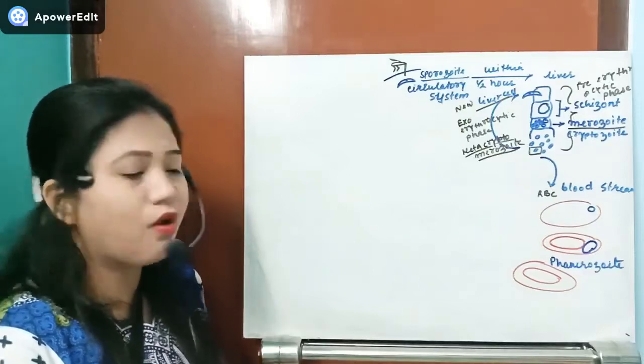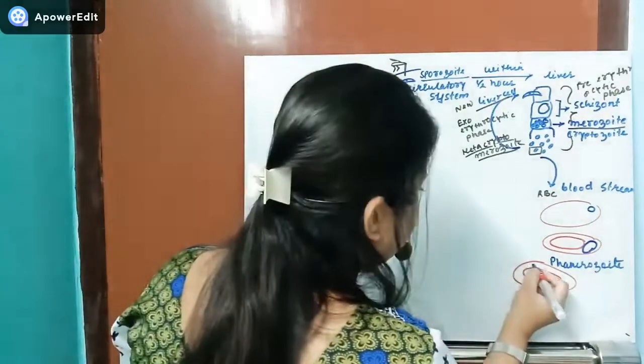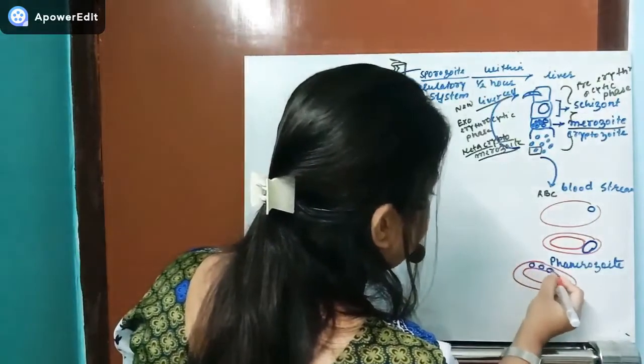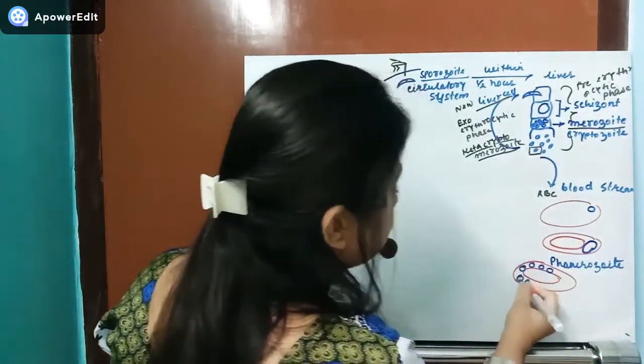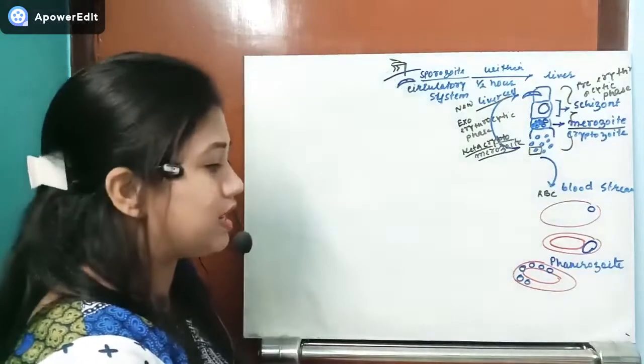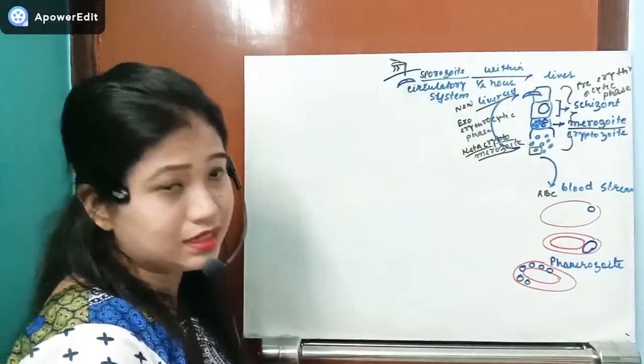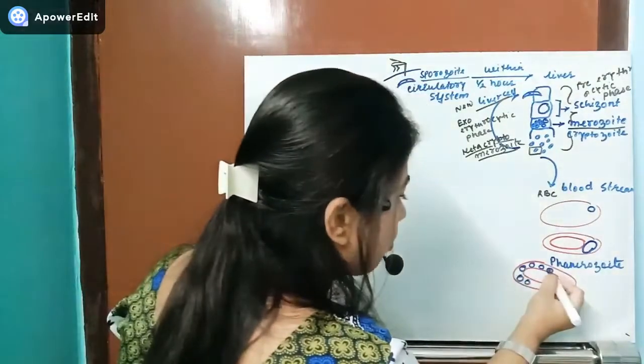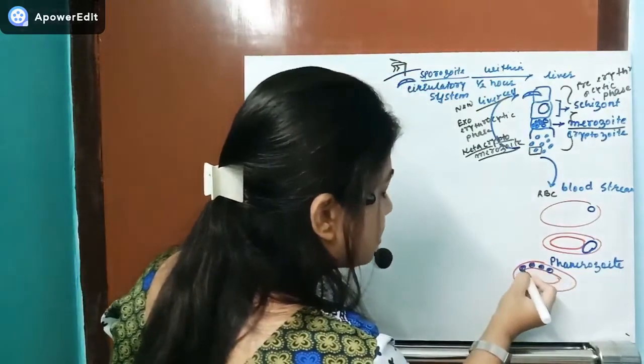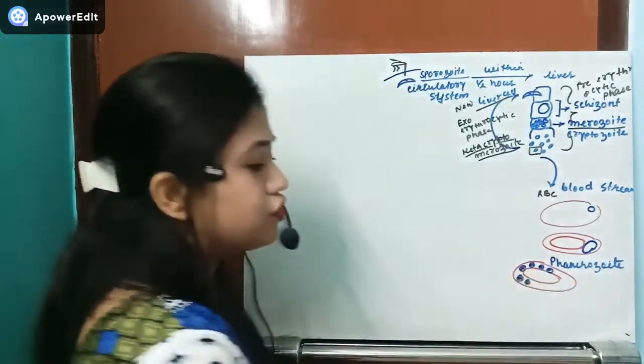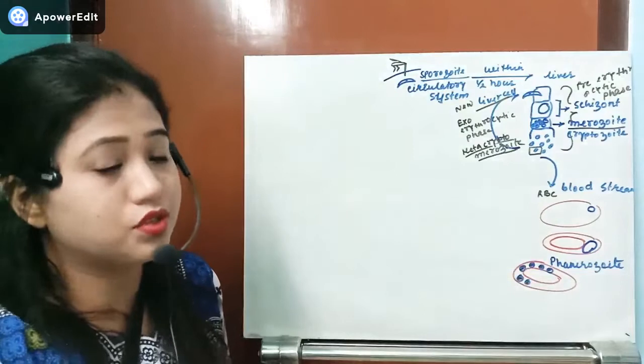So some type of dots, known as the Schaffner's dots, will start to appear inside the RBC itself. So the vacuole is already there, and along with that they will also develop those Schaffner's dots.